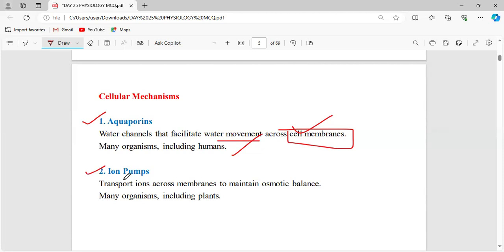And ion pumps. We know that ion pumps actively pump the ions across the membrane to maintain the osmotic balance. And these pumps are majorly present in plants. This is a cellular mechanism.